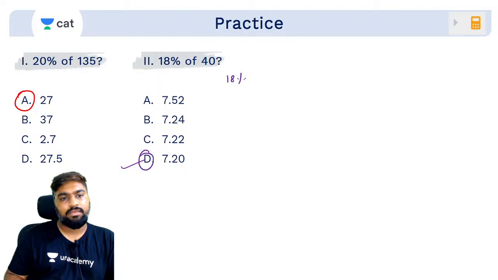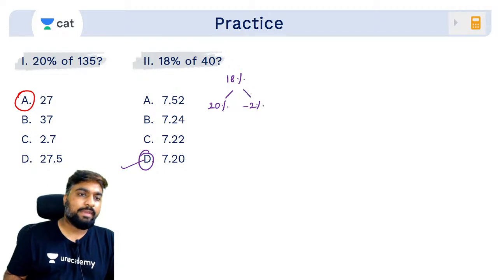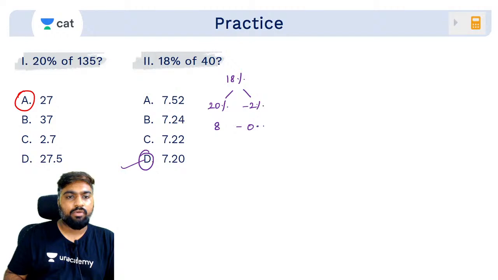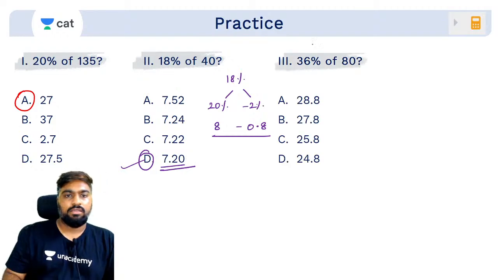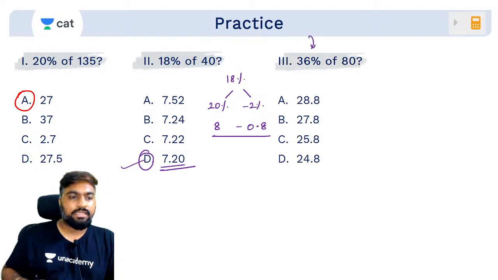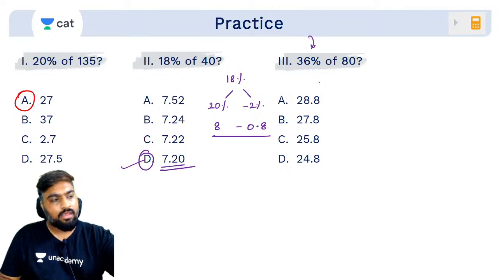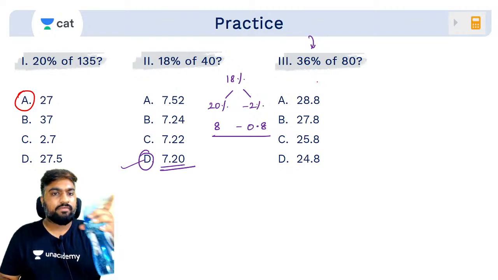18% can be written as 20% minus 2%. 20% of 40 is 8. So 2% will be 0.8. 8 minus 0.8, 7.2. Try this. 36% of 80. Quick. 36% of 80. Calculate 36% of 80.